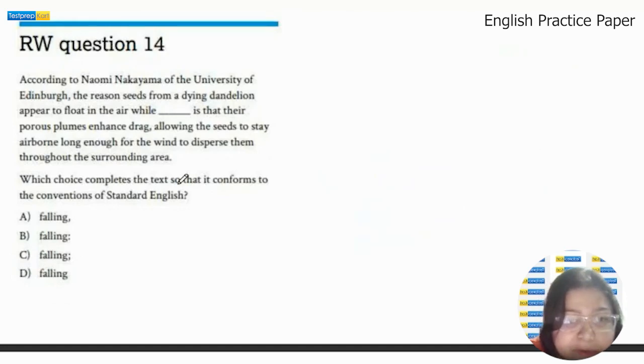This is again a grammar question, conforms to the conventions of standard English. So whenever you see this type of question, it means it's a grammar question. Now, look at the options. Falling, comma, falling, colon, falling, then there's semicolon, and the last one is without punctuation. So this is a punctuation question.